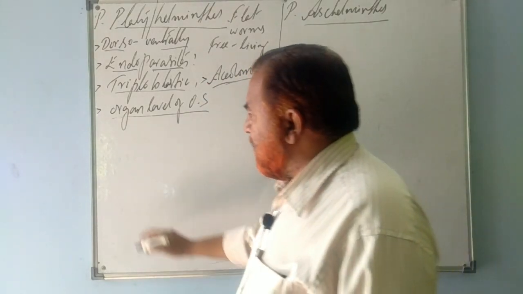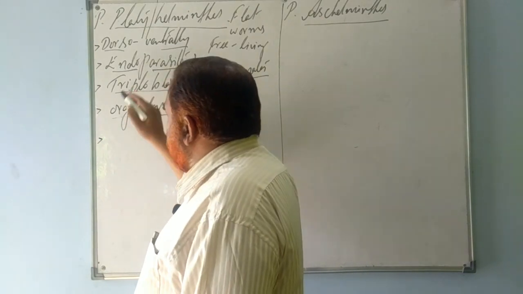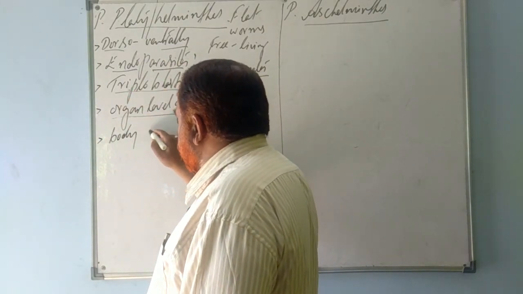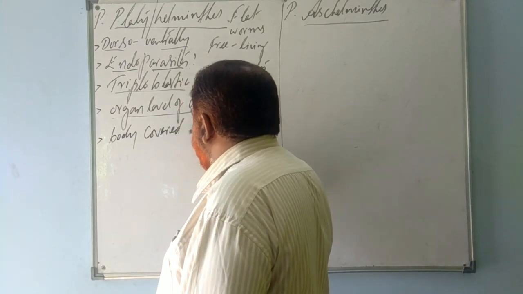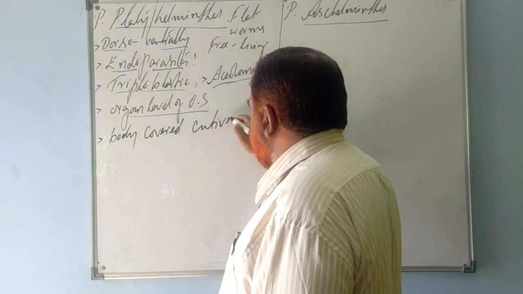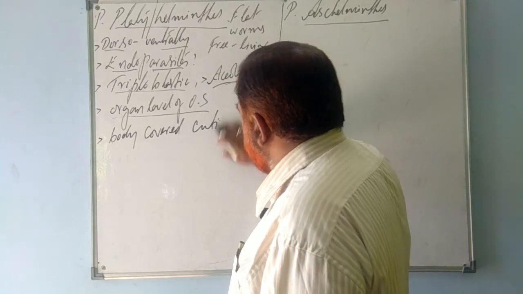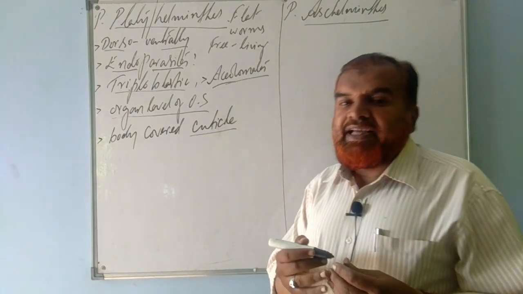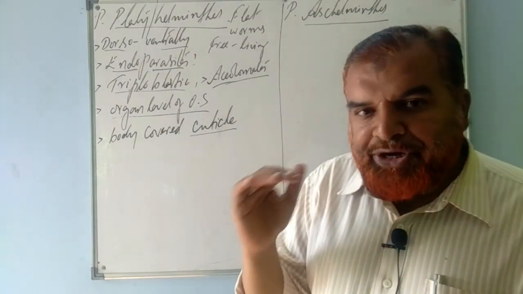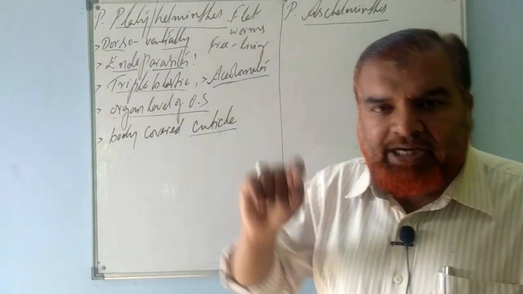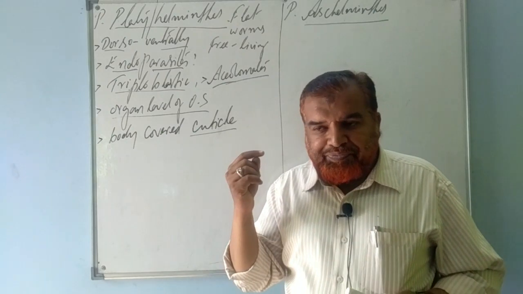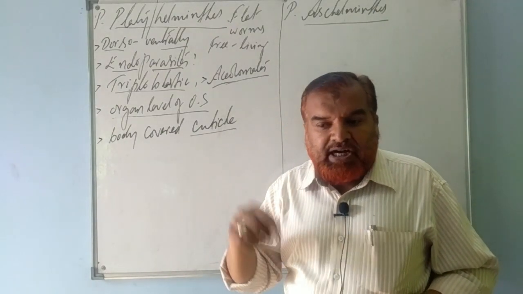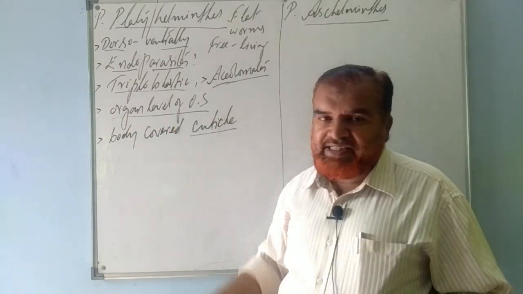Here, since they are endoparasites, the body is covered by cuticle. Cuticle, you might have studied in plants also, is an external, protective covering. It is thick so that the chemicals inside the host body should not affect the parasitic body.